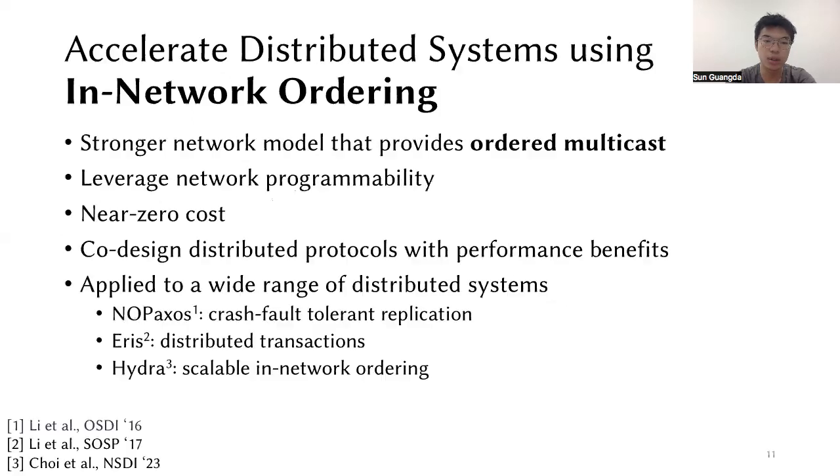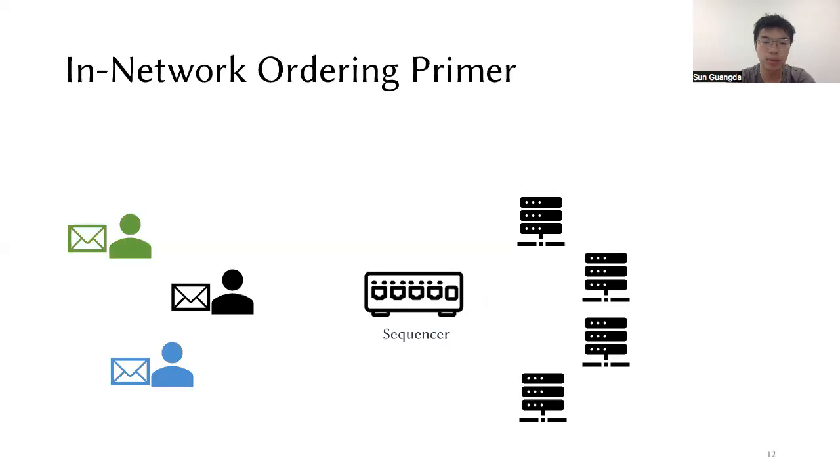In-network ordering has been developed in data center networks in recent years. It introduces a stronger network model that provides ordered multicast by leveraging network programmability. It incurs near zero cost, and we can co-design distributed protocols with performance benefit. It has been applied to a wide range of distributed systems, including NoPaxos, Eris, and Hydra.